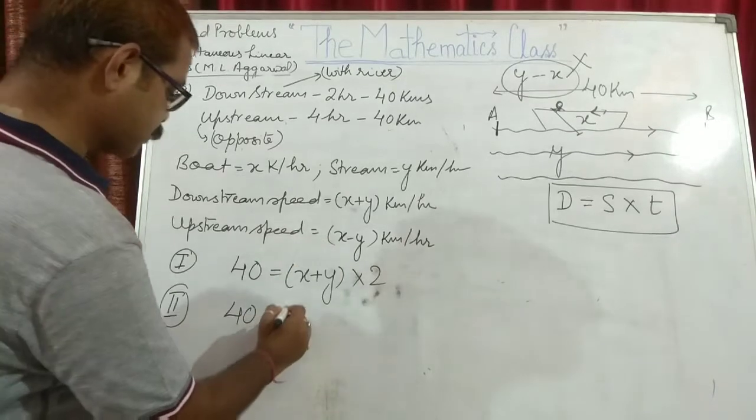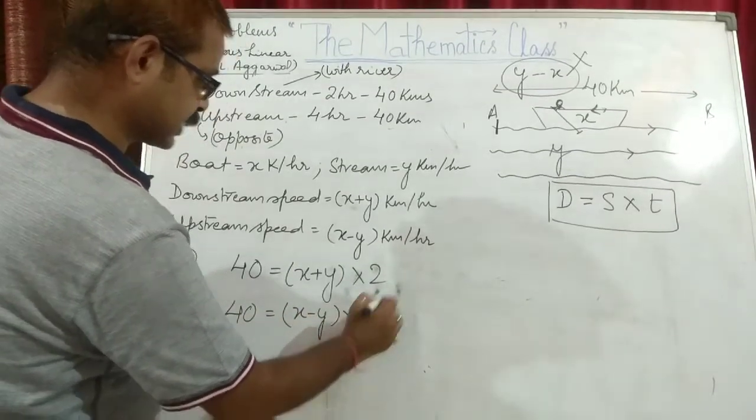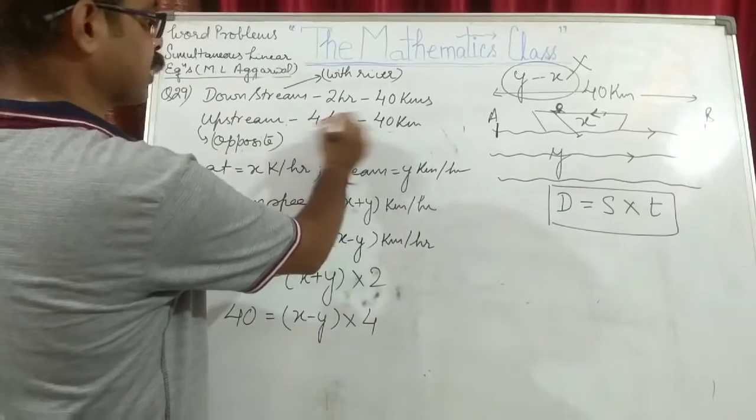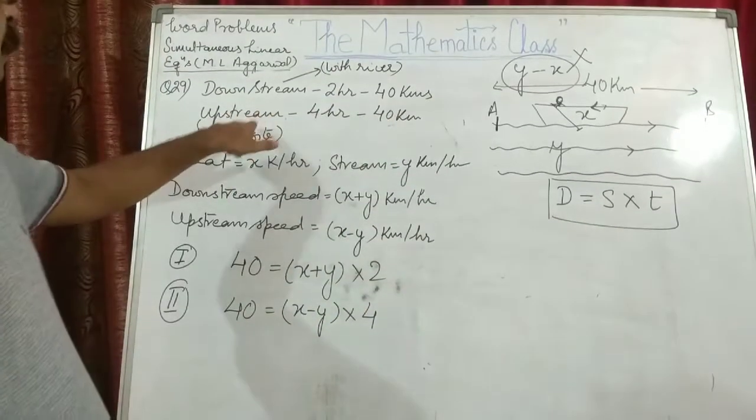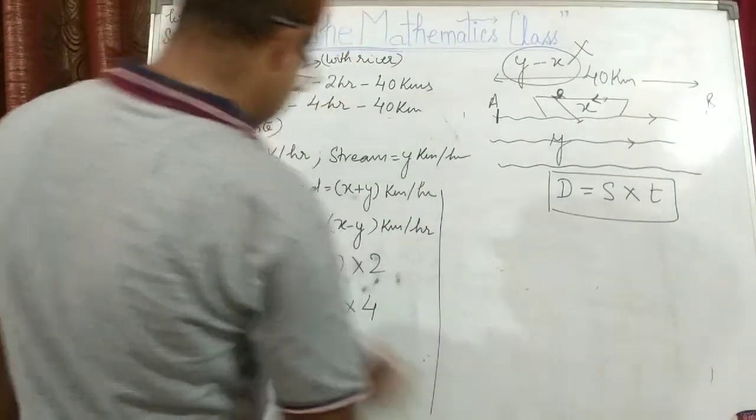Then in second case, we can say distance is same since the sailor is coming back, but upstream speed is x minus y, and how much time is he taking? 4 hours. Again 40 kilometers, but upstream. Now it is upstream, opposite. Now only what is left to solve this.